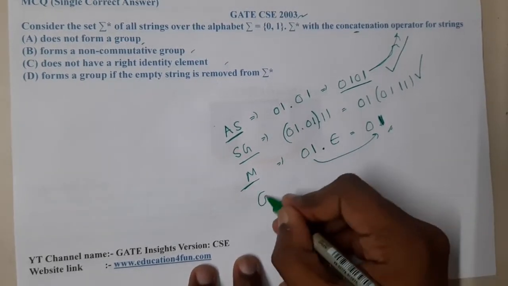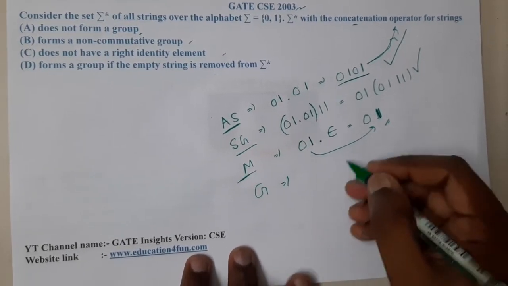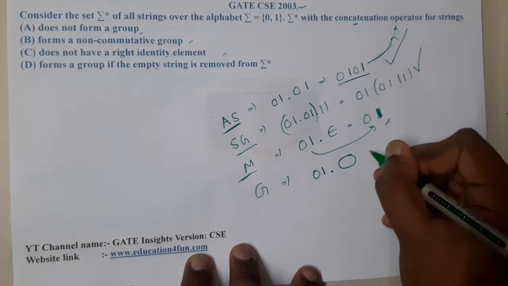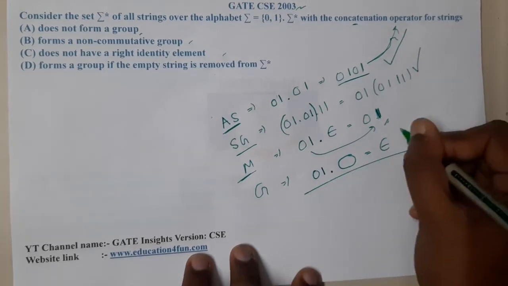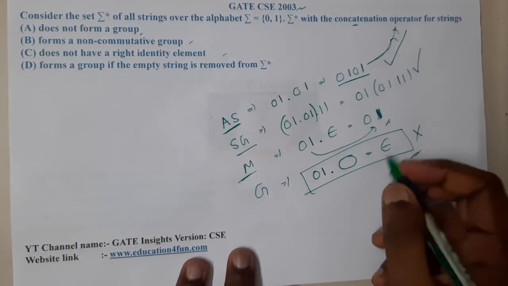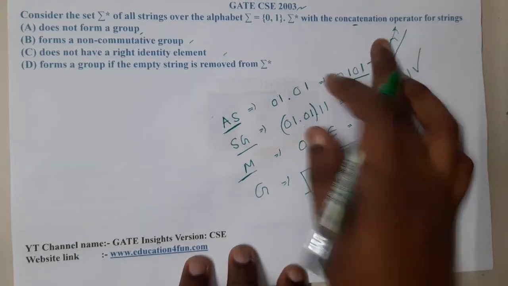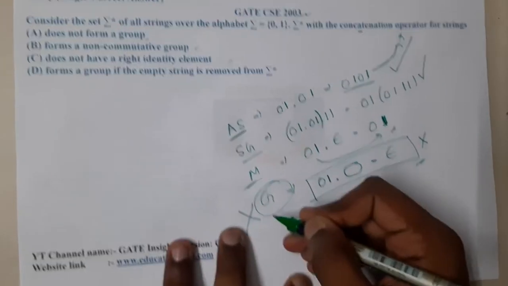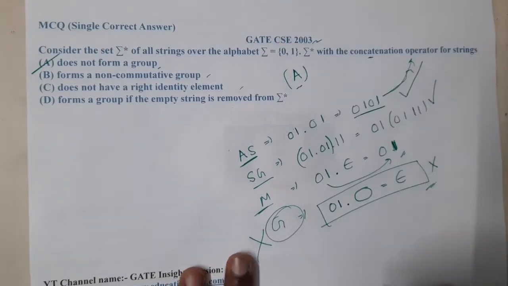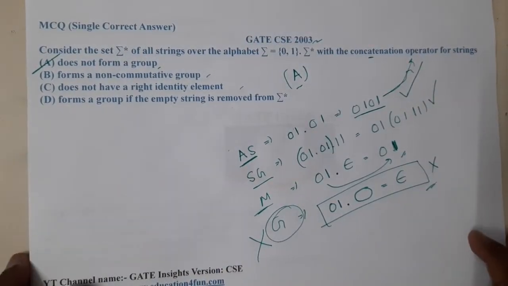But to say that it is a group, we need an inverse: 01 concatenated with something should generate epsilon. But there is no such inverse, so we can conclude that an inverse is not possible for concatenation. Hence this is not a group. So option A is the most appropriate correct answer, because the other options say some confusing things.